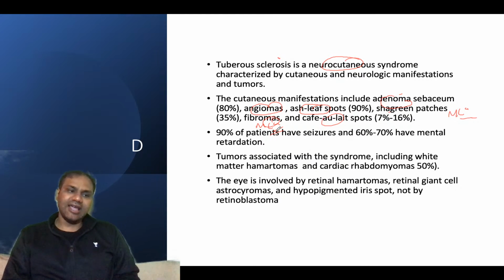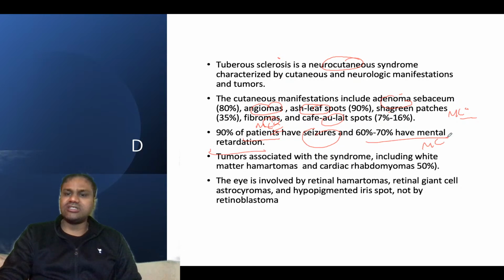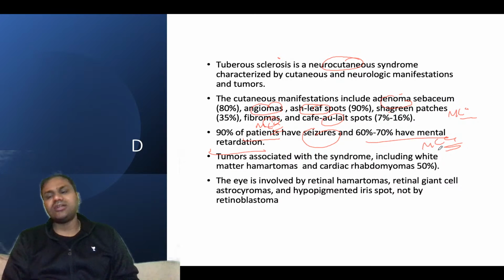So basically there is adenoma, angioma, fibroma, okay, as leaf spots, shagreen patches and café-au-lait spots. And remember, 90% of the patients will have seizures and 60 to 70% will have mental retardation. So seizure and mental retardation is another presentation of tuberous sclerosis, okay.